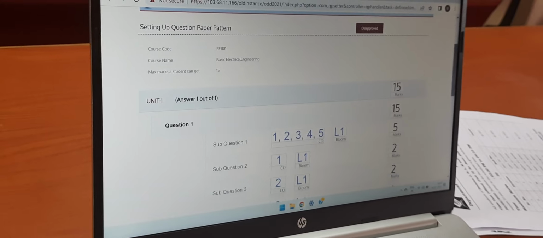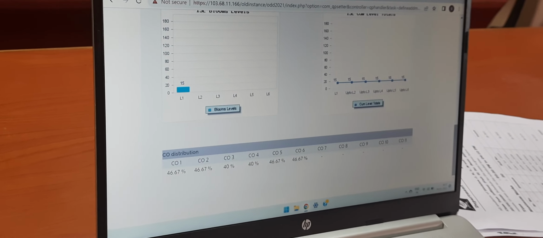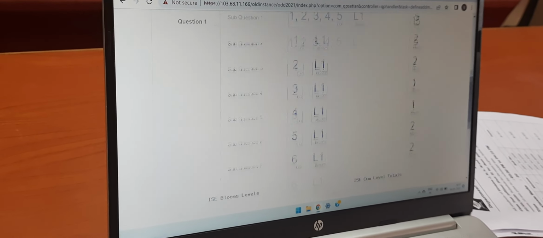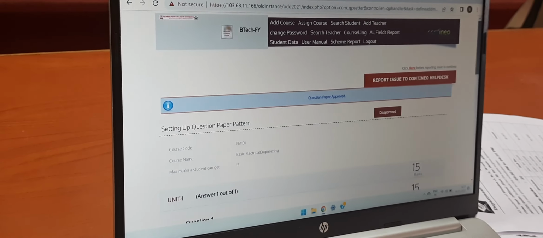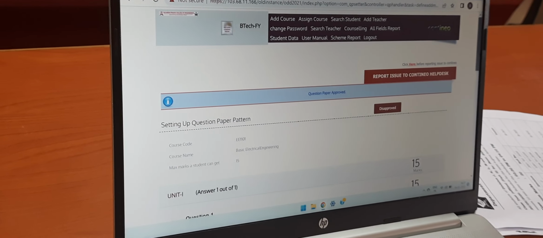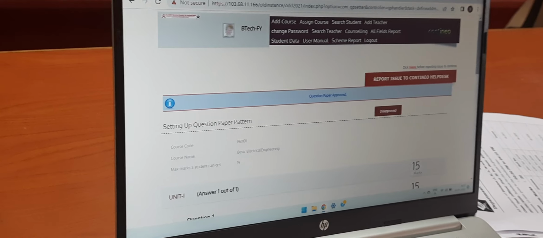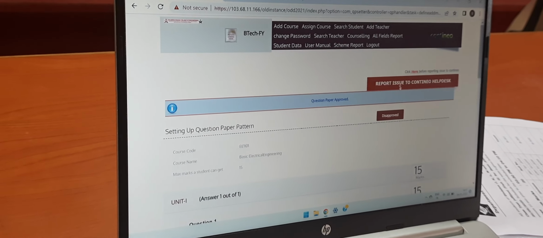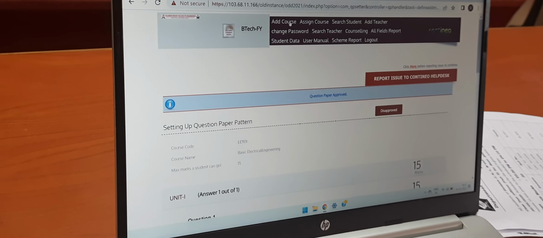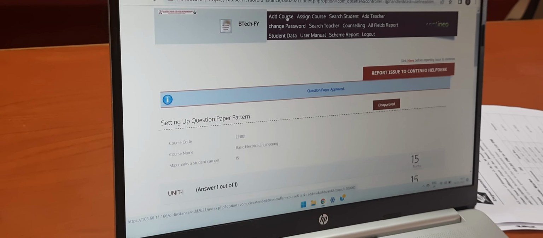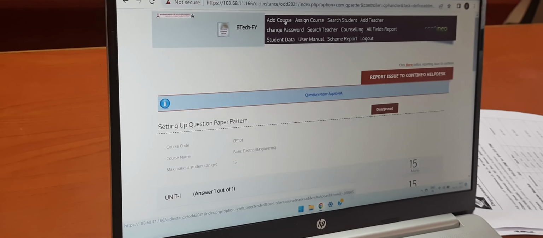Now once it is done, in my teacher login, this has been done from the coordinator's login. You have to do it once only. That will be reflected in all divisions by default. Okay, so this is about the ISC. Similarly, you have to do it for MSc. MSc is of 3 buckets only, 8, 9, 8.